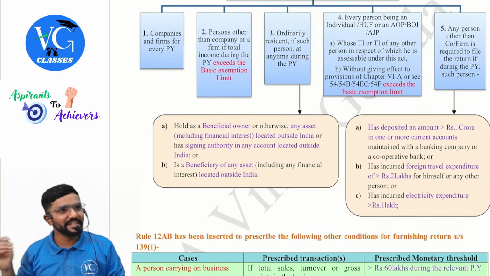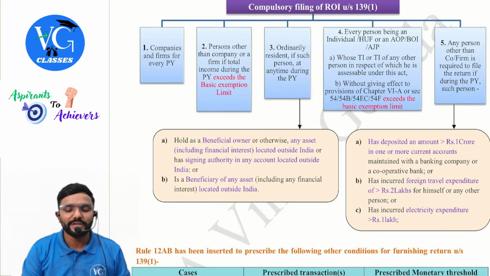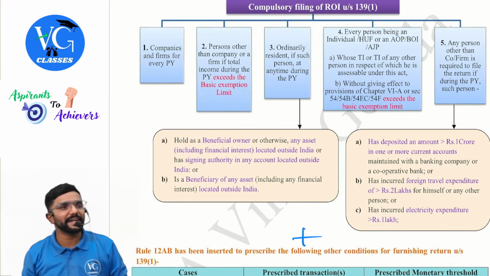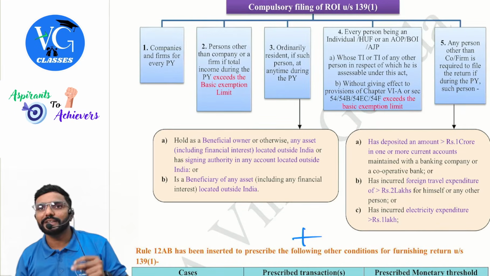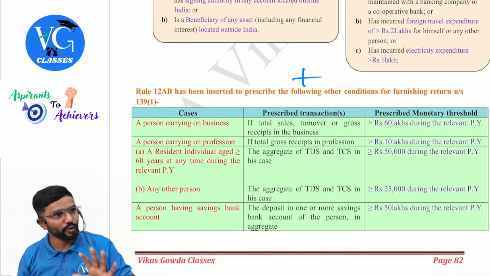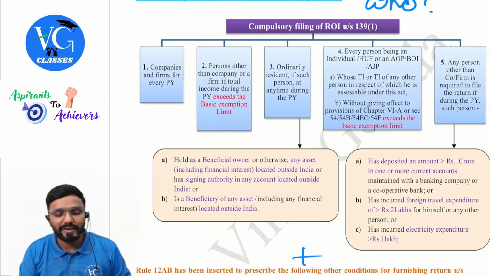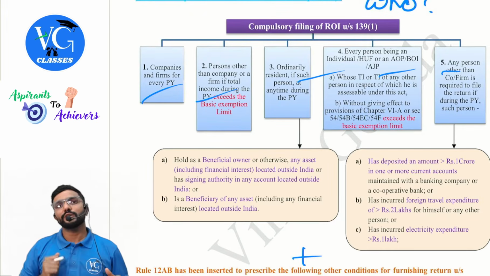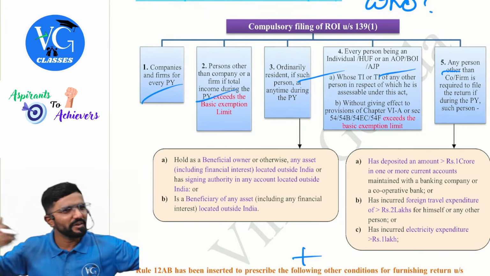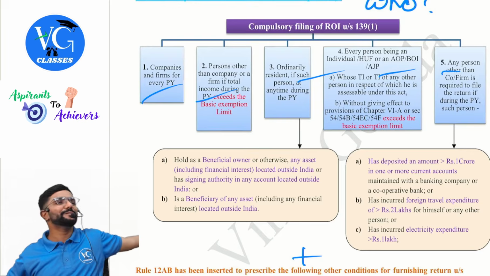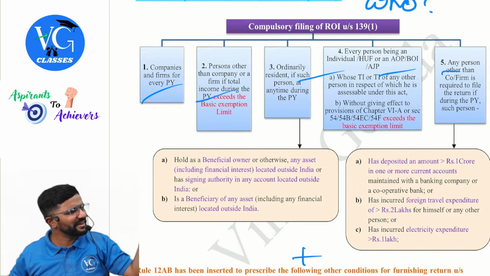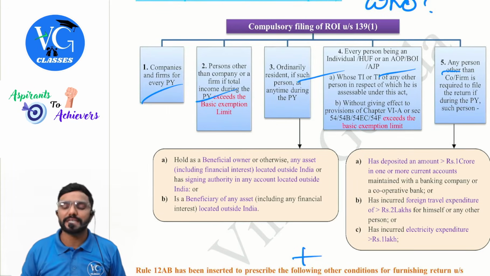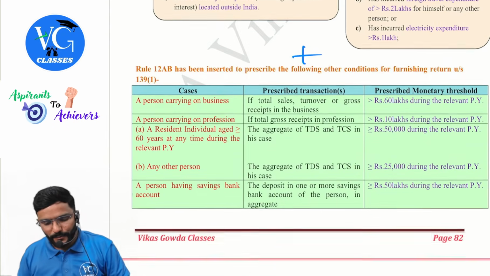Okay. Then, in addition to this, is this the end of the list? No. In addition to this, they have also added a rule. Now you will check the rule only if a person is not covered in any of these 5 points, guys. Sir, if I am already covered in any of these 5 points, is there a need for me to check the rule? No. Why? You are already mandatorily supposed to file the returns.